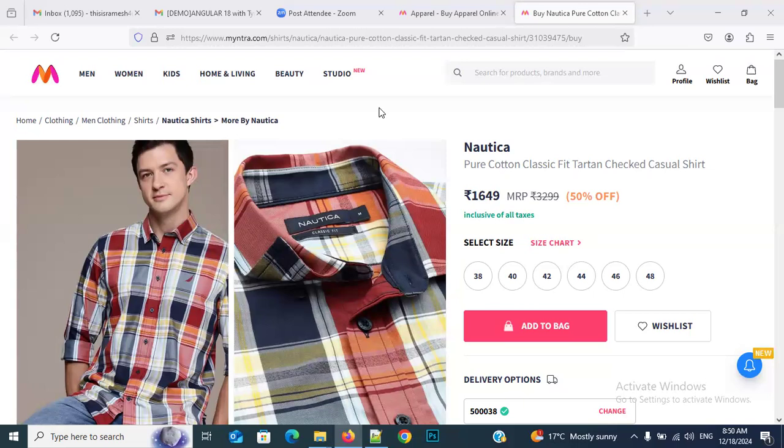Okay, right. For example, you want to purchase branded clothes that are not available in your local area. Previous days, we needed to go to a big city, like Hyderabad or Guntur, Vijayawada, something like that. So the shirt is 1000 rupees. To go to Hyderabad, it is 500 rupees. To come back from Hyderabad, it is 500 rupees. So totally 1000 rupees. To stay there and eat, it will take 2000 rupees. So to purchase a 1000 rupees shirt, we need to spend an extra 3000 to 4000 rupees.